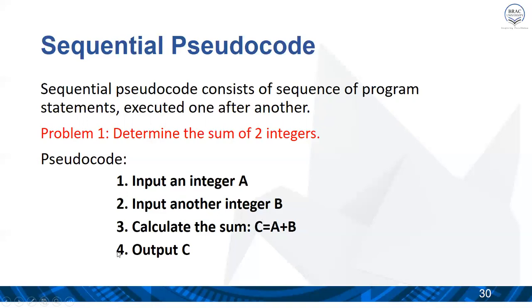The fourth step will be displaying the result at the output, and the result here is the number which is stored in the c variable. So this is the way of writing a pseudocode. Here no sequences are broken.